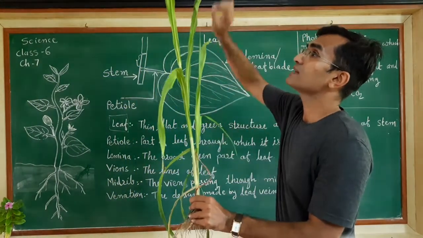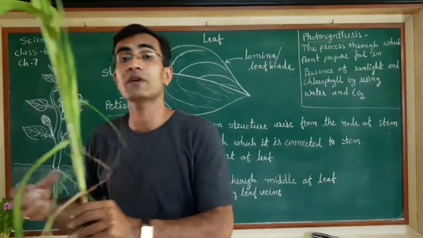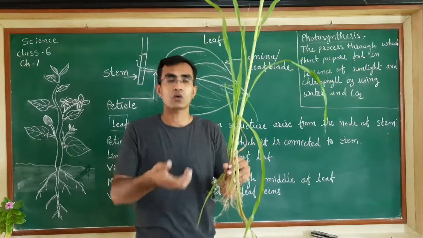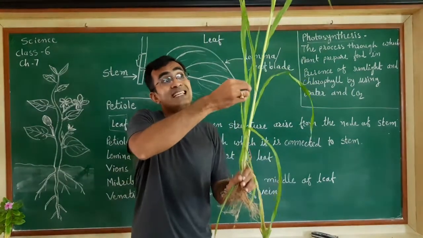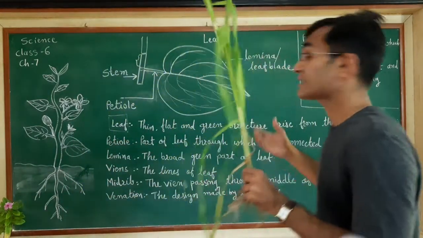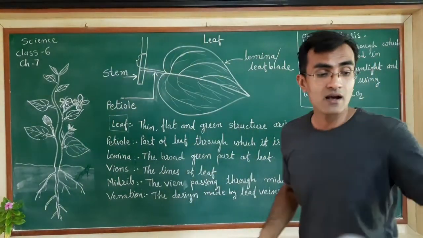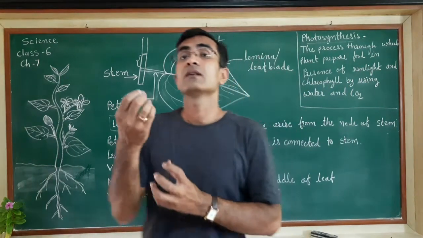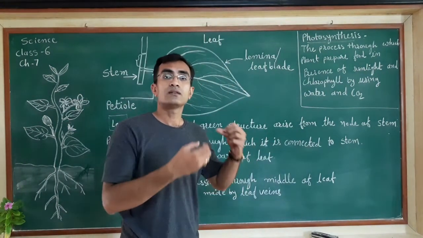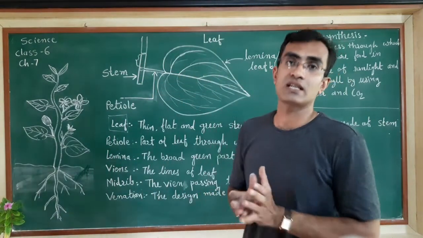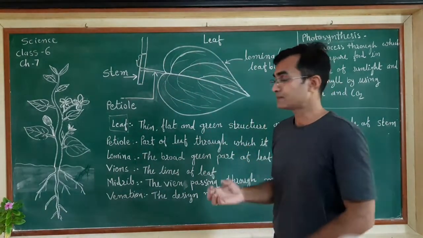Normally we can observe parallel venation in the long type of leaves. Those are called monocot leaves. So these leaves have parallel venation. Hope you understand what parallel venation is. The leaves which have veins passing parallel to each other have parallel venation.